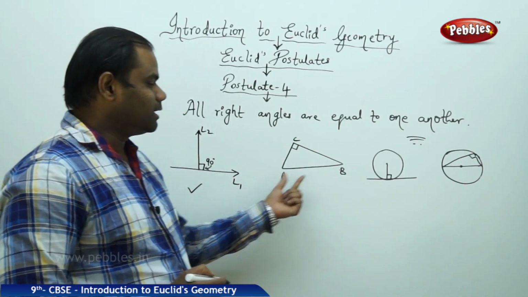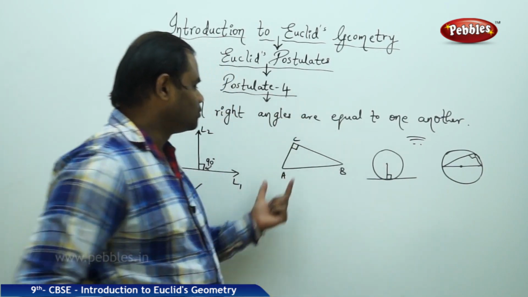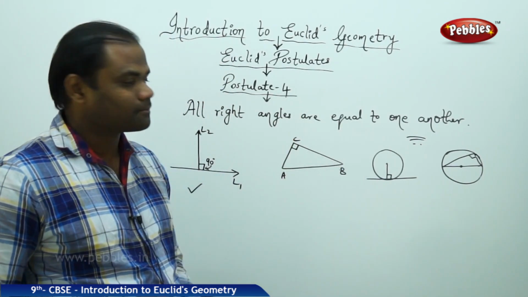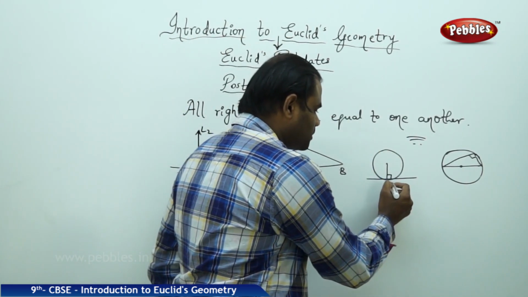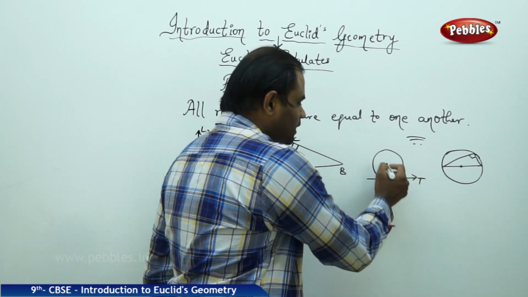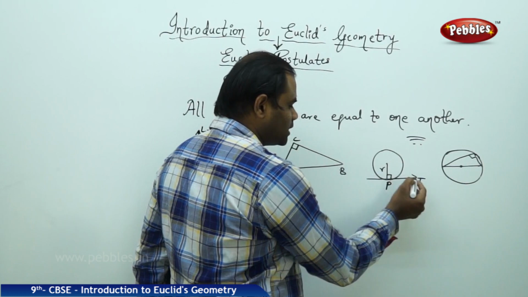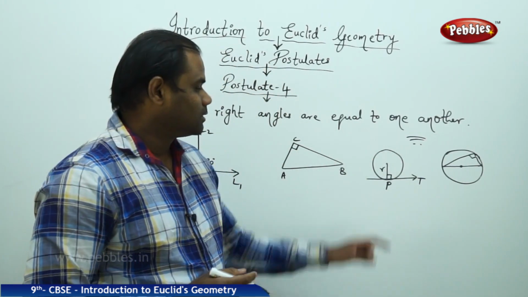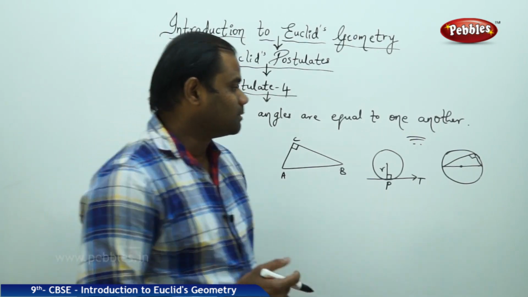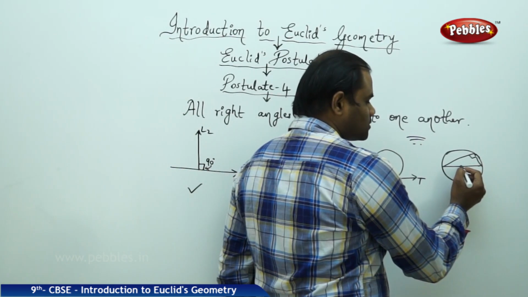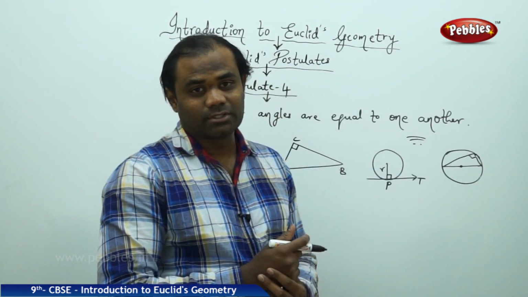Similarly, I have triangle ABC in which angle C is 90 degrees, between the sides BC and AC. Next, I have a circle in which at this point P, the tangent is set to make 90 degrees with the radius. This is the radius of the circle and this is the tangent, and at the point the tangent makes 90 degrees with the radius of the circle. Similarly, I take a circle with a diameter passing through the center, and this is called the angle in a semicircle, which is 90 degrees.